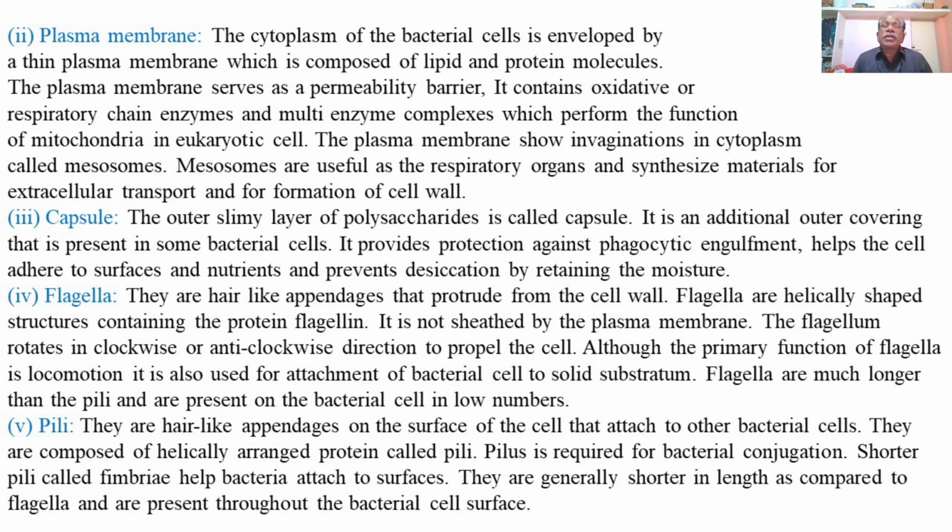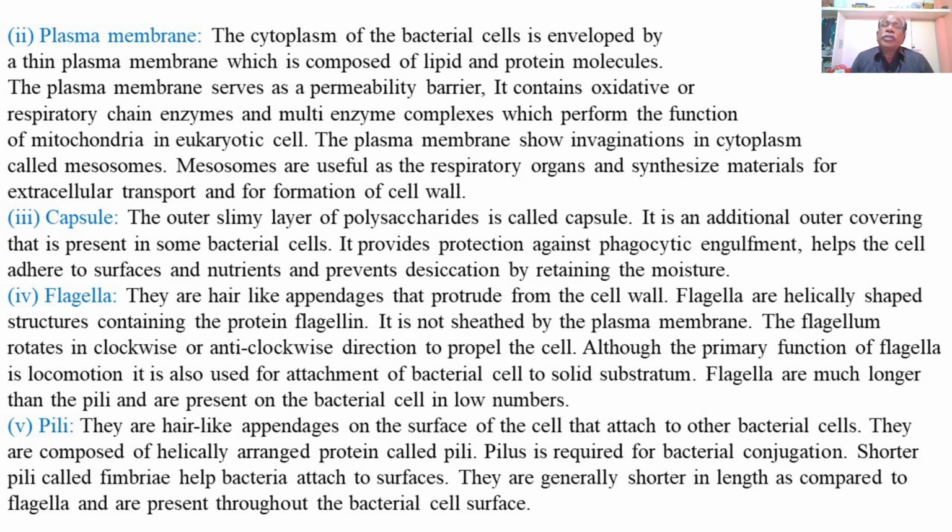The plasma membrane serves as a permeability barrier. It allows only certain molecules to pass through, and thus becomes a permeability barrier. So it allows only the passage of certain molecules, excluding others. It contains oxidative or respiratory chain enzymes and multi-enzyme complexes which perform the function of mitochondria in eukaryotic cells.